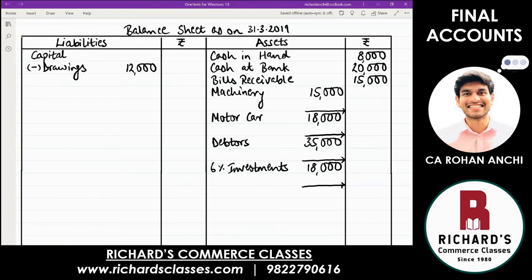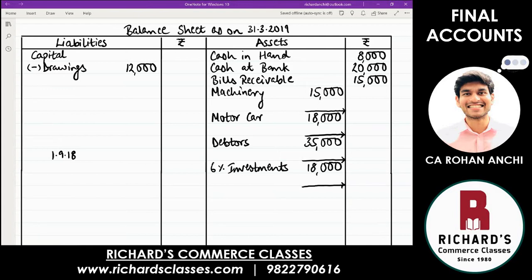And what is that adjustment now? Pay attention. This is the new one. What has happened during the year is you have purchased some investments, let's say some shares or debentures or bonds. Every year you get certain interest or dividend on those investments, which is our income. But that has not been calculated. So we will calculate. How do you calculate? You have the rate. You also have the date on which those investments were purchased, which is given there in the bracket. Can you tell me what is the date on which those investments were purchased? 1st September 2018.